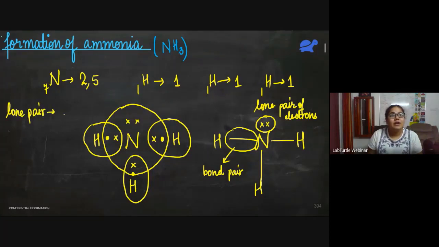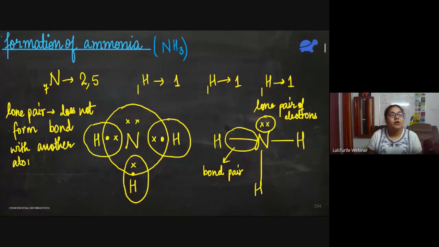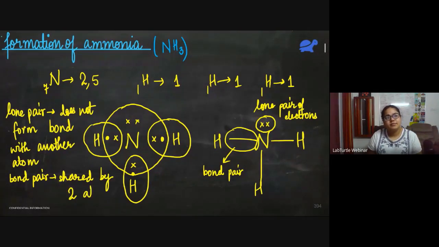Lone pair does not form a bond with another atom. But a bond pair is shared by 2 atoms. Fine. So this is important to know.